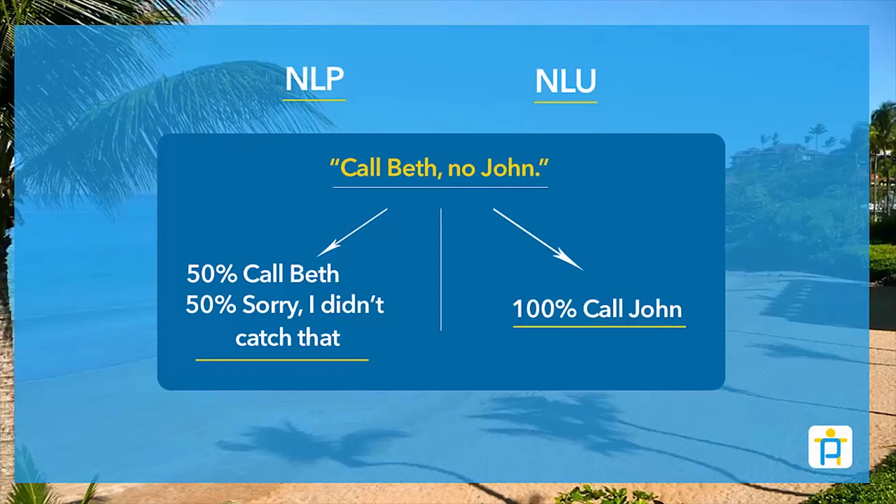In this next example, we'll see "call Beth, no John," and with NLP, 50% of the time NLP may well come out with the result call Beth, or the other half of the time it doesn't work. "Call Beth, no John" is unambiguous. In English, it means call John. It's just a simple correction. Equally, if it was "call Beth, no text," that would mean text Beth. It's unambiguous. Language is unambiguous most of the time. And in terms of working with devices, that's what we should see.